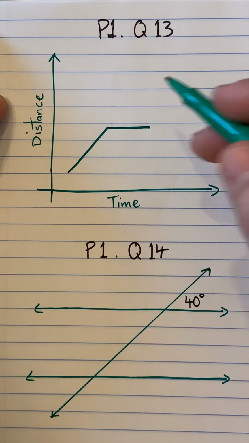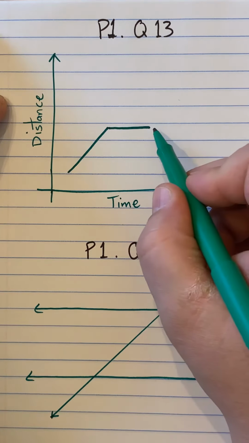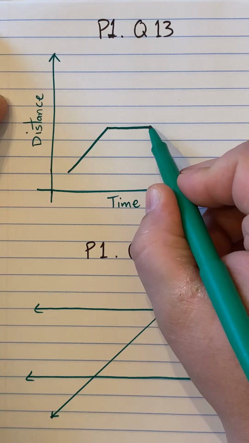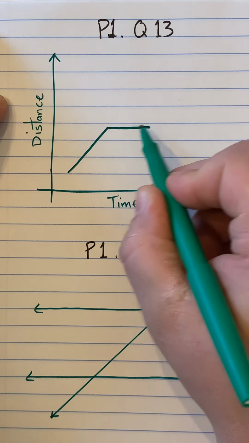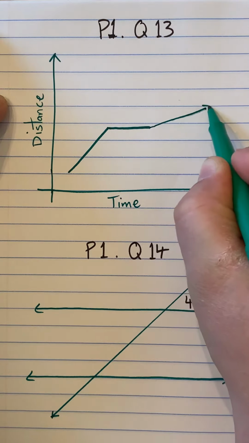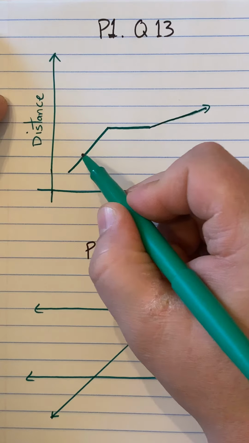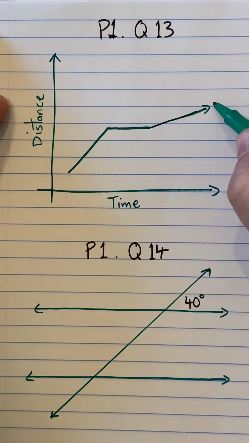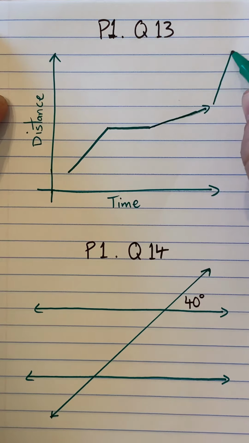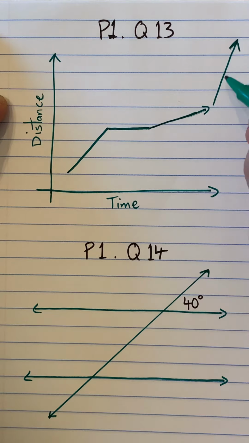Now, maybe there's a second line that's just not quite as steep as the other one. That would be another constant speed. It would just be slower than the original speed. And then if you had maybe a line that was really steep, like so, that would be another constant rate or constant speed, this time much faster.